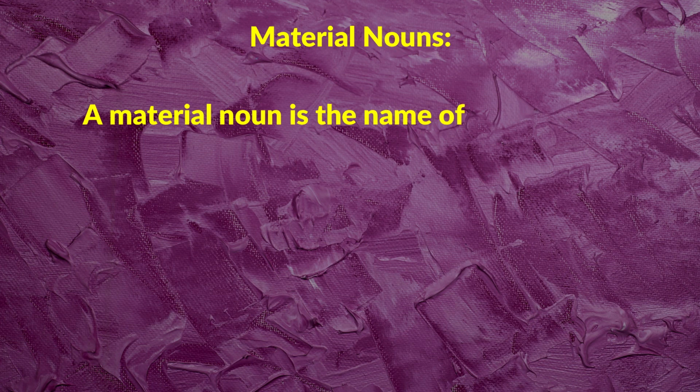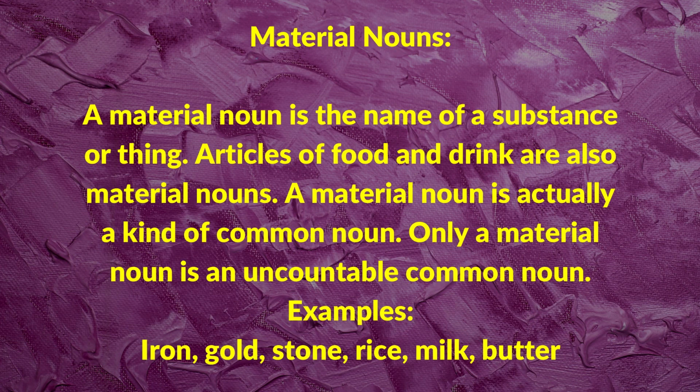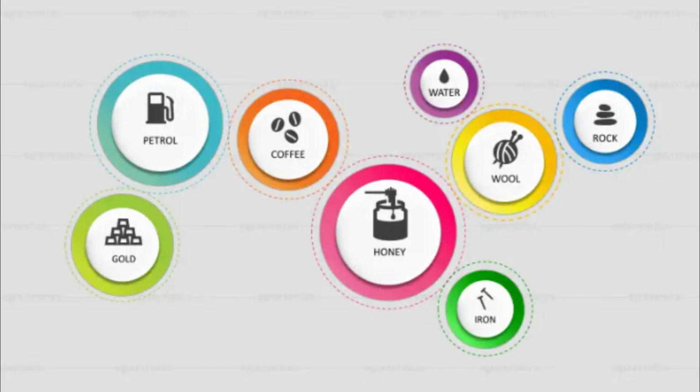And the last type is the material nouns. A material noun is the name of a substance or thing. Articles of food and drink are also material nouns. Iron, gold, stone, rice, milk, butter are material nouns. A material noun is actually a kind of common noun. Only a material noun is an uncountable common noun.